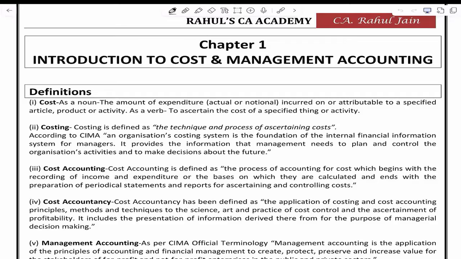It can be for the end product or service, or an intermediate product.